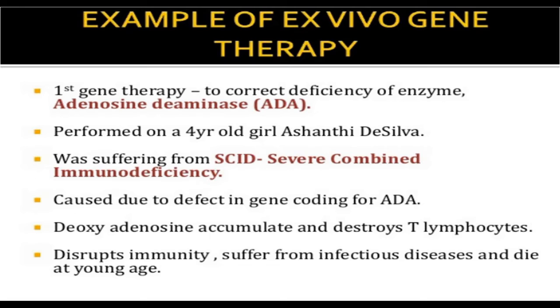Now this ADA gene product, that is the enzyme, catalyzes deoxyadenosine. When it is defective, it is not able to do it, and this particular compound accumulates and then destroys the T lymphocytes. It disrupts the immunity and the patient suffers from infectious diseases and also dies at a very young age.